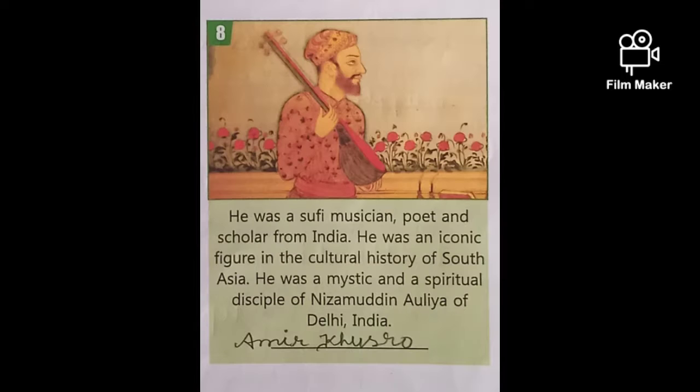Last one, eighth number I am taking, children. He was a Sufi musician, poet and scholar from India. He was an iconic figure in the cultural history of South Asia. He was a mystic and a spiritual disciple of Nizamuddin Aulia of Delhi, India, and his name is Amir Khusro. Means what is Amir Khusro?